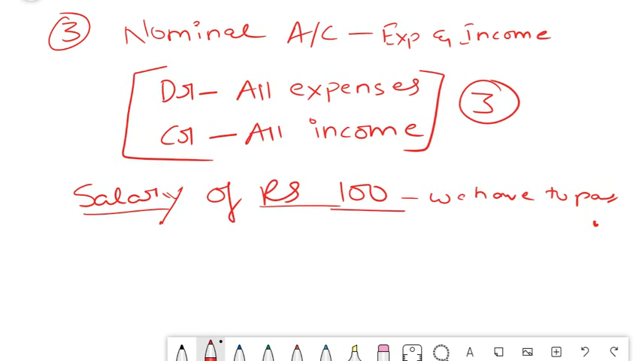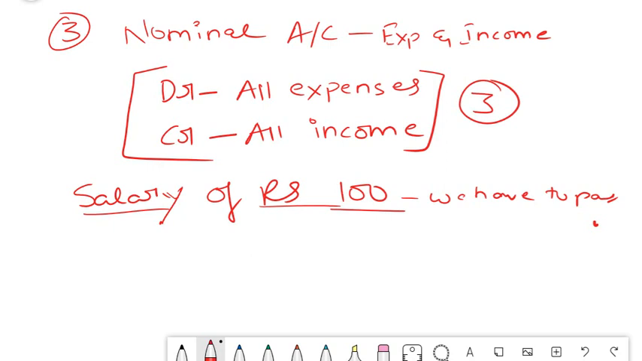The payment can be done tomorrow, day after tomorrow, or you don't do it. That doesn't matter. But when you have the right to receive an income, you should record the transaction. Similarly, when you have the duty to make a payment, you have to record that transaction. So that was your concept of accrual. Hope you remember that.